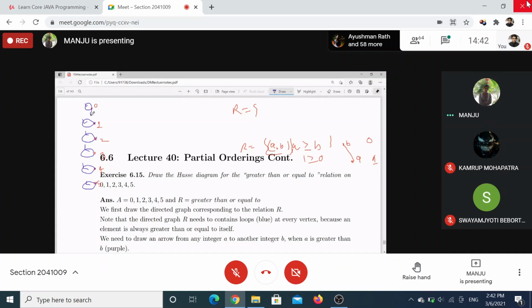Is 0 related to 1 or 1 related to 0? Ma'am, 1 is related to 0. That's why there will be an arrow from 1 to 0, upwards. Here also up.